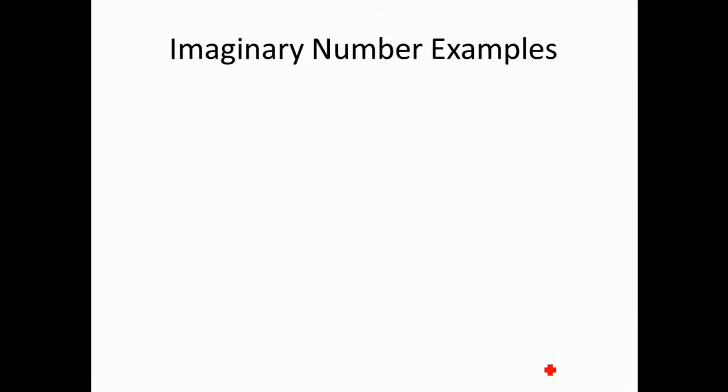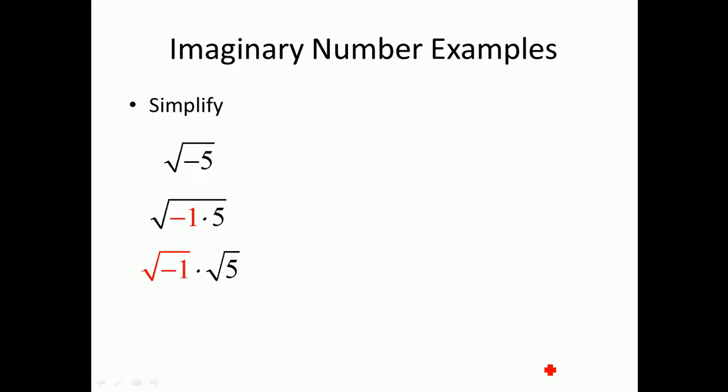So let's keep on moving with examples. The only direction you'll get here is to simplify. Let's look at the square root of -5. Remember, at one point in time, we thought there was no solution to this. There's actually no real solution to this, but it breaks up into two different roots. Negative 5 just equals negative 1 times 5. Now we can split that radical to get the square root of negative 1 times the square root of 5. The square root of negative 1 is just i. So what we get is i times the square root of 5.